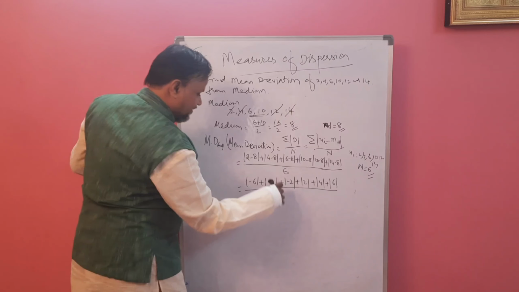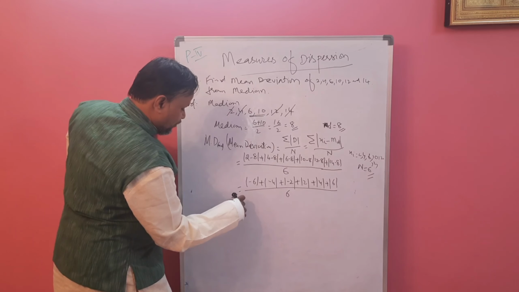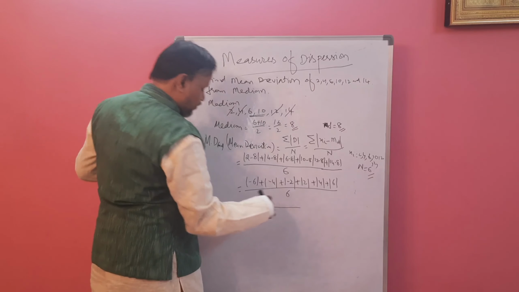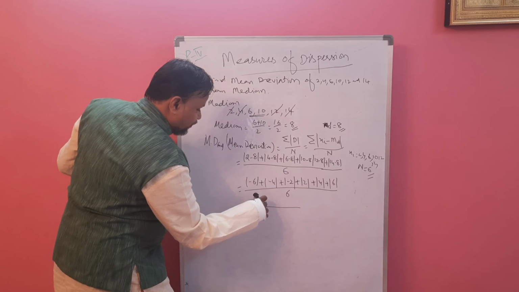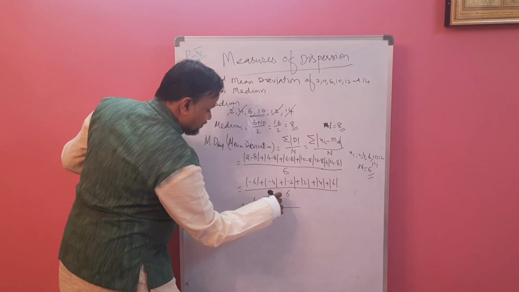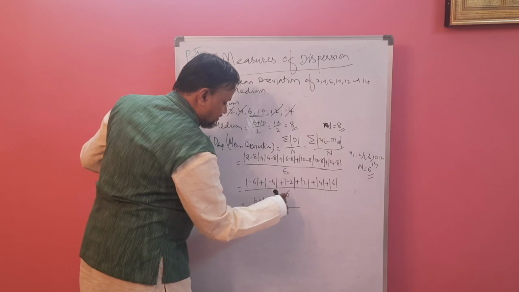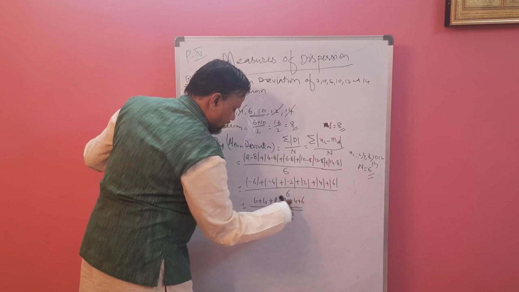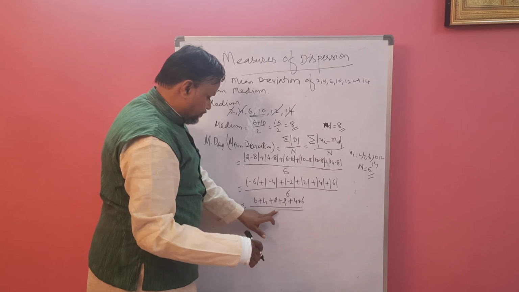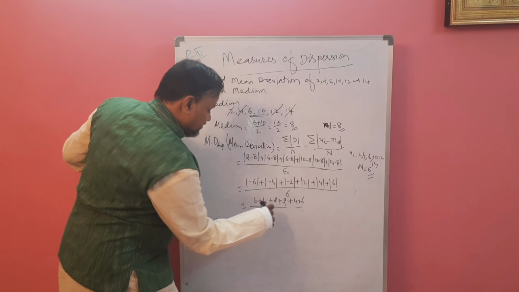Divided by 6. Modulus means we always have to take the positive value. Modulus of minus 6 is 6, so it's 4, it's 2. Plus values remain plus. So this is 6, 4, 2, 2, 4, 6. What do we get here, divided by 6?